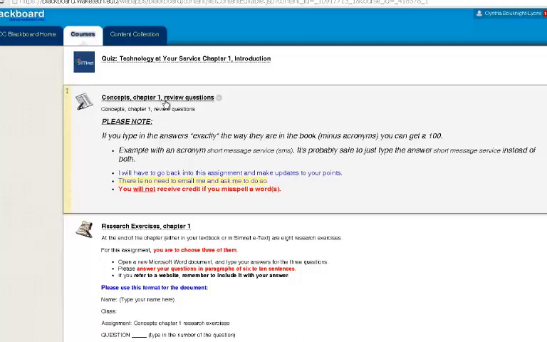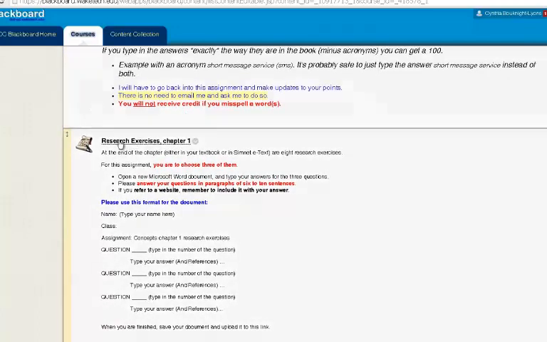So that is your concepts review questions. It will be done here, not in SimNet. Also, your research exercises will be done here as well, not in SimNet. You'll need to use your SimText, your e-text, or your textbook. You'll need to scroll to the end of the chapter and look for the research exercises. I think for this chapter there's about 8 of them, but it says that you will choose 3. Okay, you will choose 3. So don't do all 8 of them. Choose 3. Open your Word document, type your answers in. It says in paragraphs of 6 to 10 sentences.